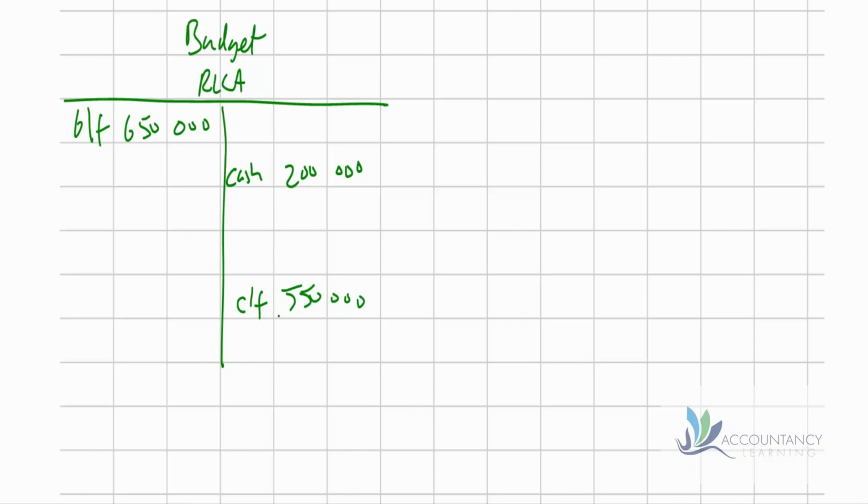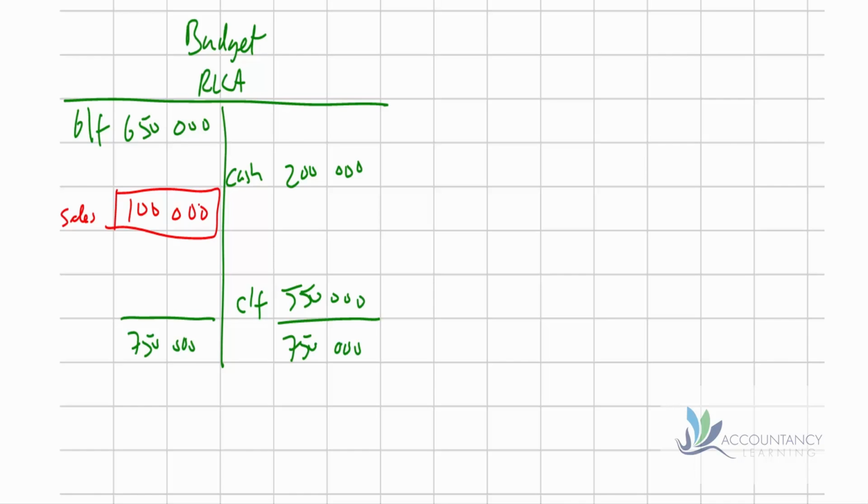So that means we can balance off our account now. So we've got a total of 750,000. And that means we can now work out our missing number, our balancing figure, which must be our credit sales. So our budget, our plan was that we were going to make sales of 100,000.